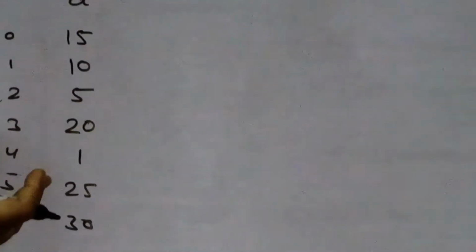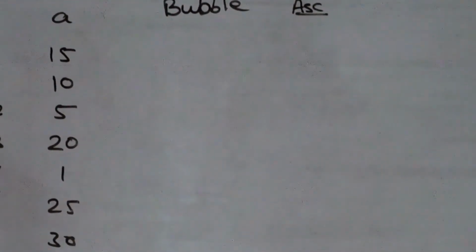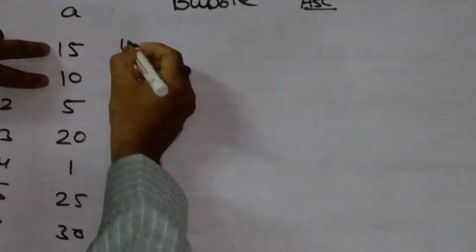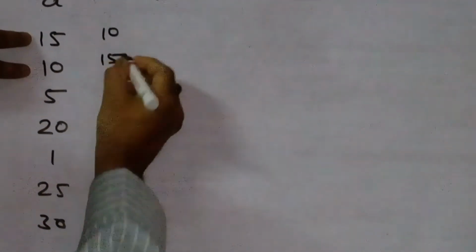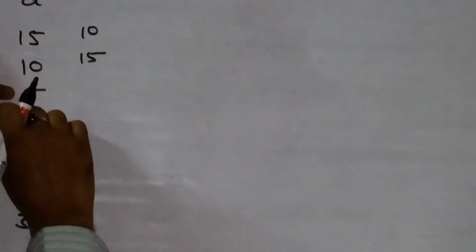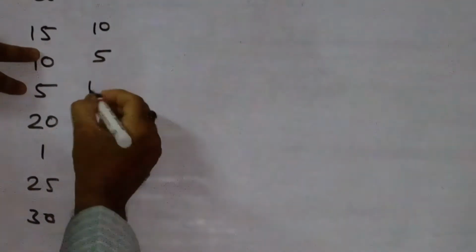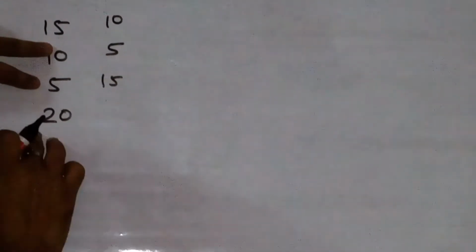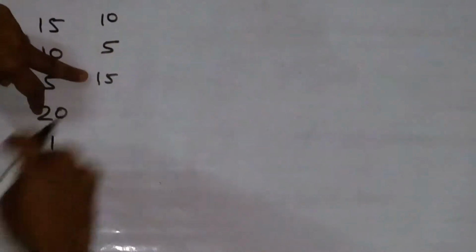For ascending order, the lower value will be at the beginning and the higher value just after that. In this case, 10 is smaller than 15, so 10 will be here and 15 here. Now 15 and 5 compare, so 5 will be here and 15 here. Now 15 and 20 compare, the condition is false, so there will be no replacement.